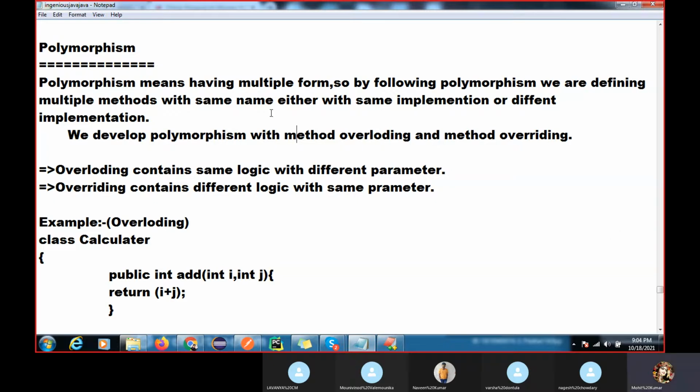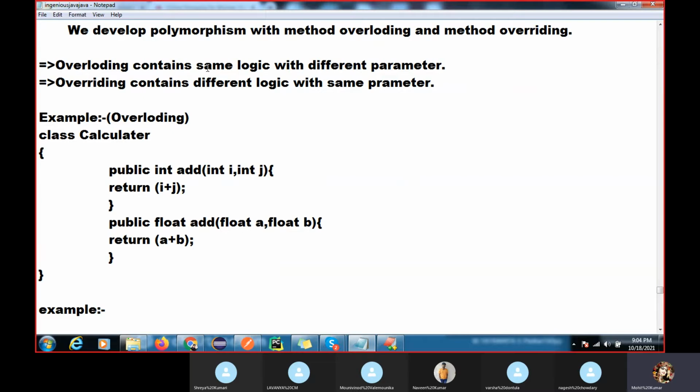What is method overloading? It contains the same logic with different parameters. The method name is the same, but the parameters are different, even the data types. This concept is called method overloading. Overriding contains different logic with the same parameters.